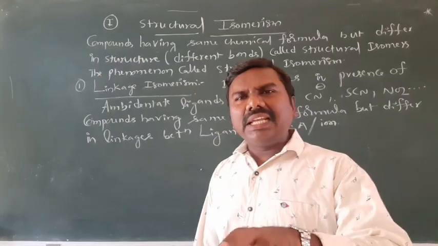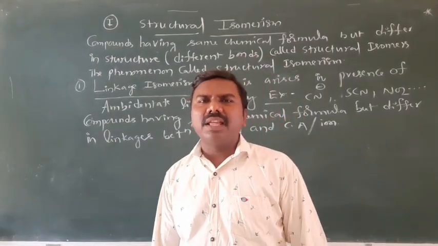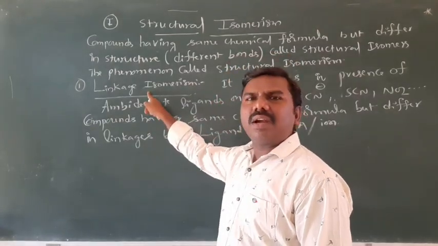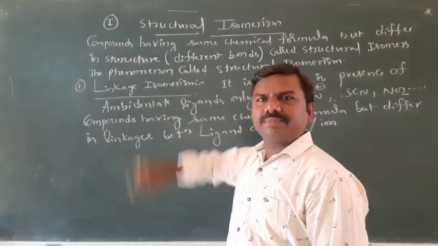Linkage means the linkage between the central atom and the ligand will be different. Such isomerism is called linkage isomerism.